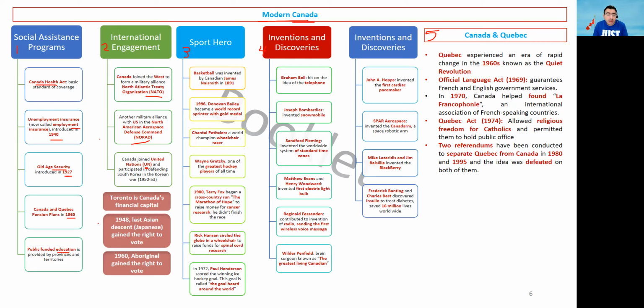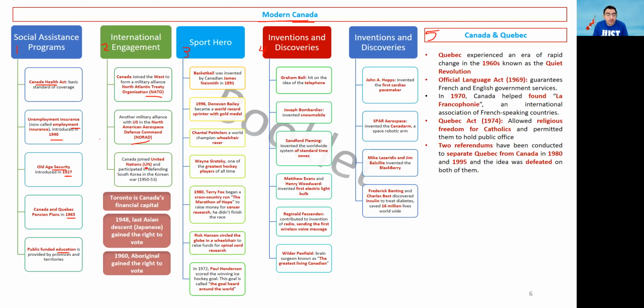Okay. Also, the last Asian descent group: the Japanese people were prohibited from voting, and in 1948 they gained the right to vote again in elections.